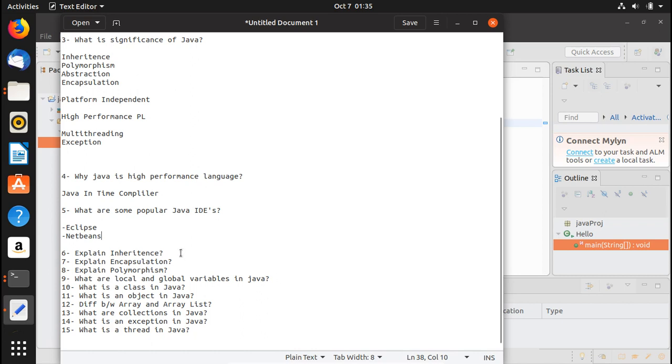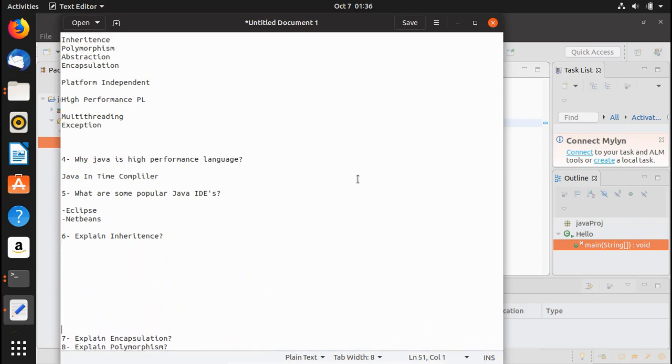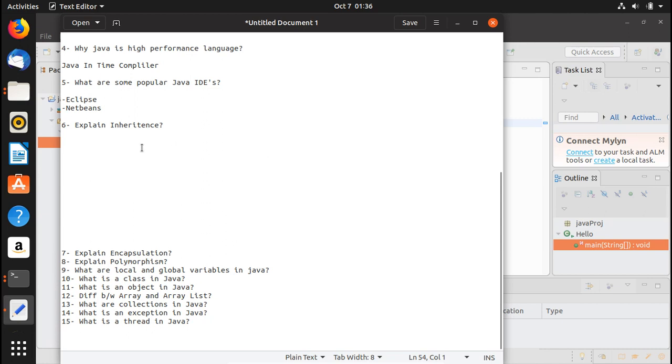Now let's move on to the next question, which is explain inheritance. All right. Okay, let's talk about inheritance. So this topic is very interesting. So make sure that you are all ears. So inheritance in Java is basically a mechanism in which one object acquires all the properties and behaviors of a parent object. Okay. So it means that you do not need to write the class or object or whatever you are basically copying. You do not need to write all that code again and again. Okay, you just inherit from that class all the attributes and specifications, and you write your code further.